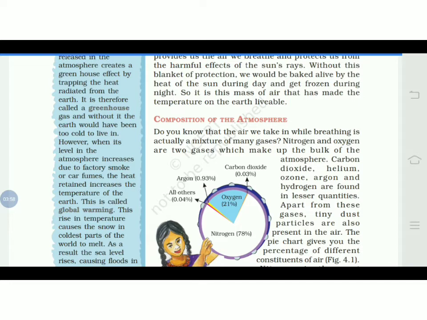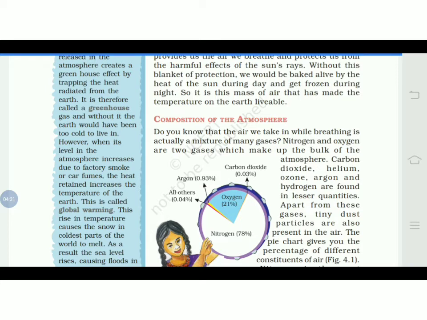But excess of the same gas, that is carbon dioxide, if it increases in the atmosphere, what will happen? The temperature would increase, and if the heat increases, what happens? We cannot survive. Not only we, but all the living organisms which are living on the earth's surface cannot survive. So how is the carbon dioxide increasing?